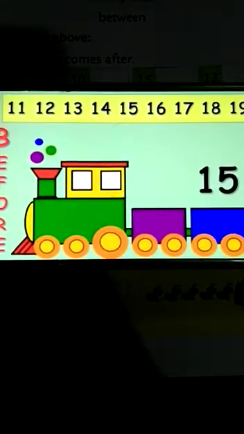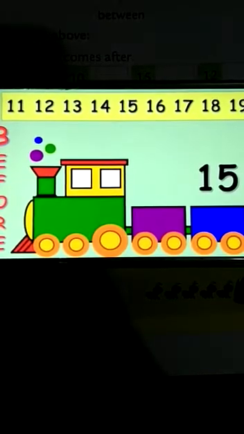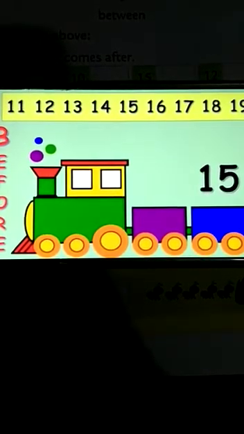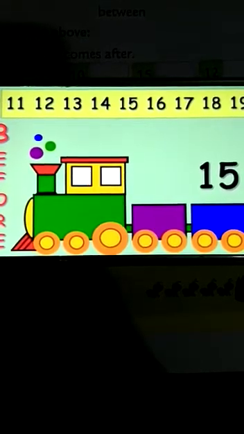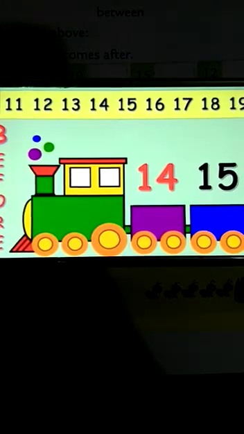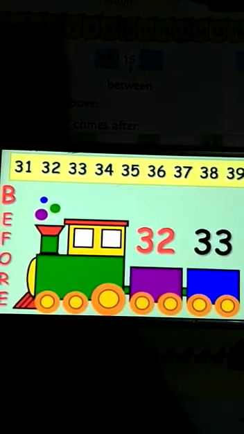Here we have number 15. So can you find what number comes before 15? Yes, it's 14 that comes before 15. We have number 33. Can you find which number is before 33? Yes, it's 32 that comes before 33.